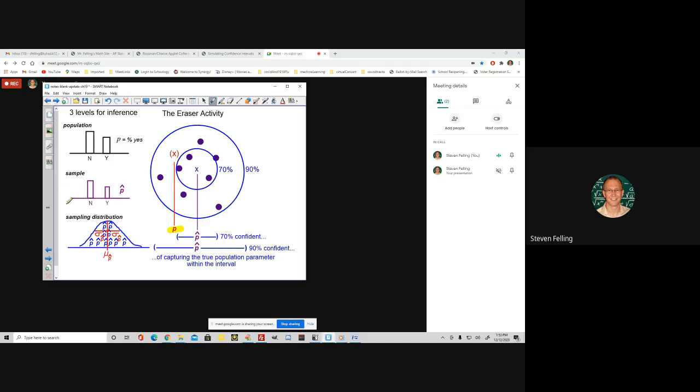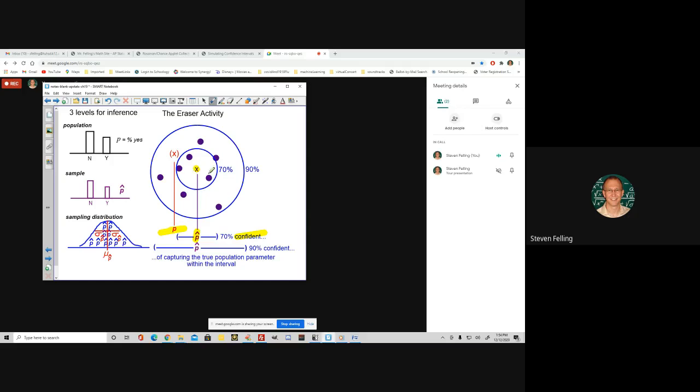So I take a sample of data, and in some way, I generate the percentage of yes in the sample. That's like this x here. And that would be a percentage for the sample, which we call p hat, because that's a statistic. Okay, so that's here. And these circles, these are what we call a confidence interval. We're going to go above and below what actually happened in our result, and we're that confident that the real value is somewhere inside that region.